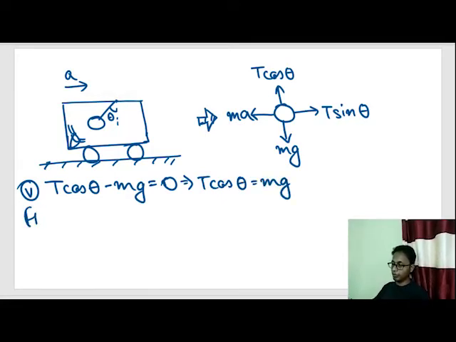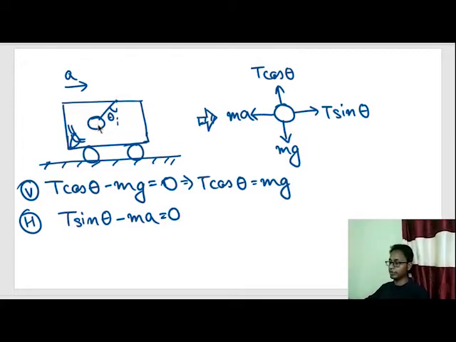Let's write down the horizontal component of the equation. T sin theta minus ma is equal to mass times acceleration as seen by this observer. This observer sees this ball with 0 acceleration, that means it is equal to 0, or T sin theta is equal to ma. Now if I divide the horizontal by vertical, we get tan theta is equal to a by g.